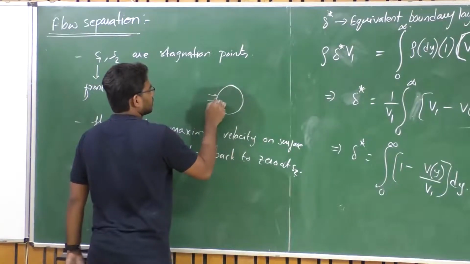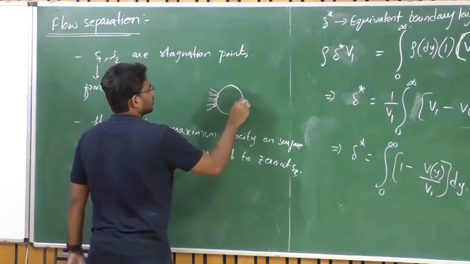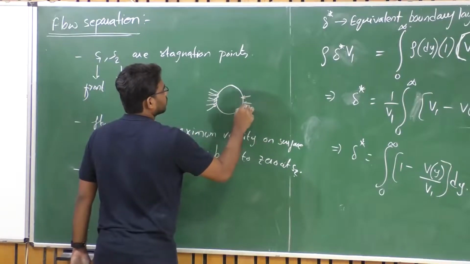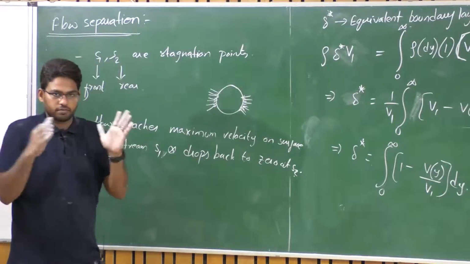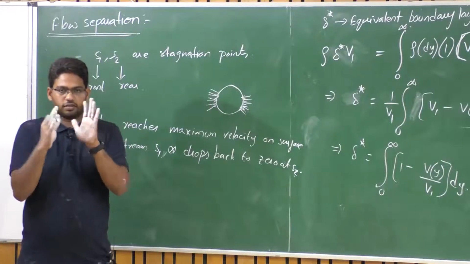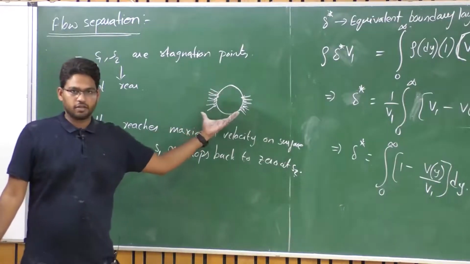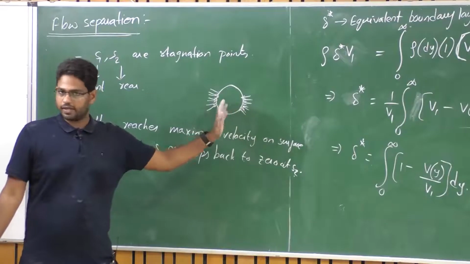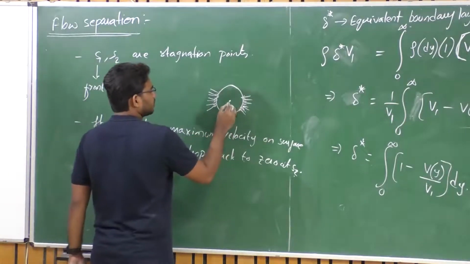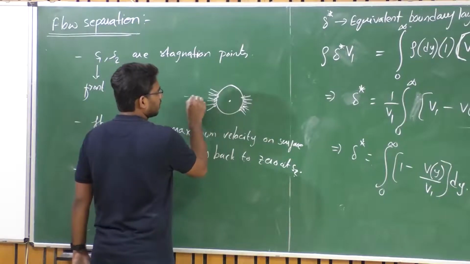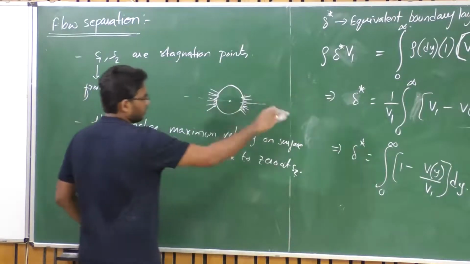Similarly there is a stagnation point in the rear end of this object. So the force in the front end and the rear end because of this pressure acting at these stagnation points will cancel out. That means it will result in 0 net axial, or horizontal, force.